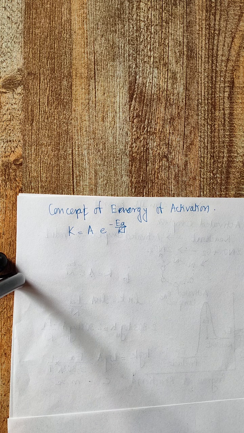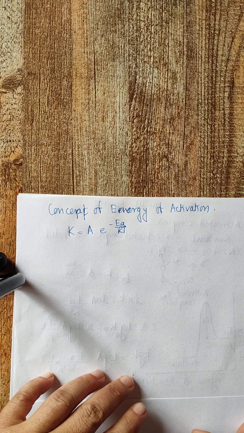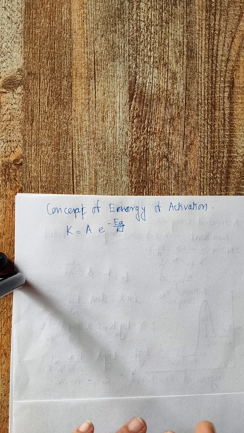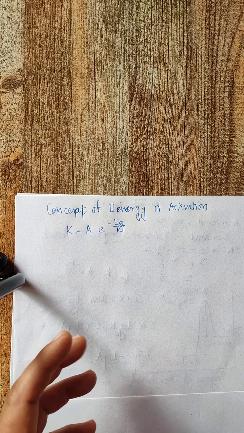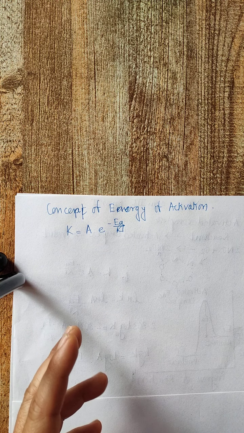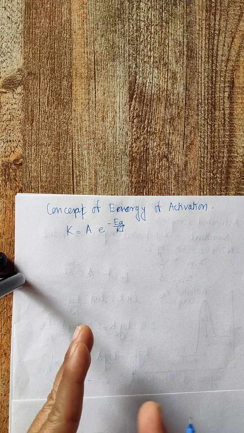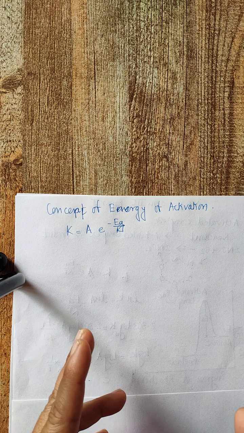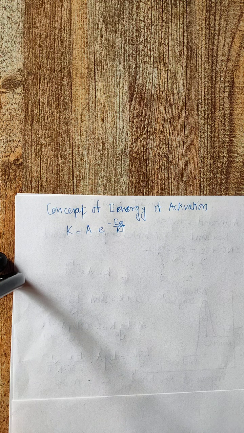Now we'll turn towards the concept of the kinetic theory of gases. According to the kinetic theory of gases, molecules are always in a state of continuous motion. Due to this continuous motion, it results in molecular collisions. That means the reactant molecules are always in motion, and due to the motion there will be collisions. So when a reaction takes place, there are collisions.